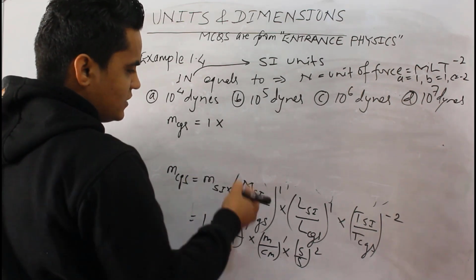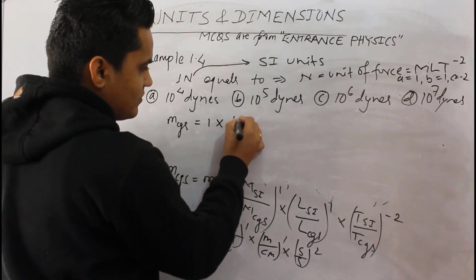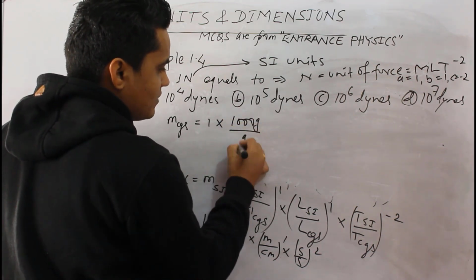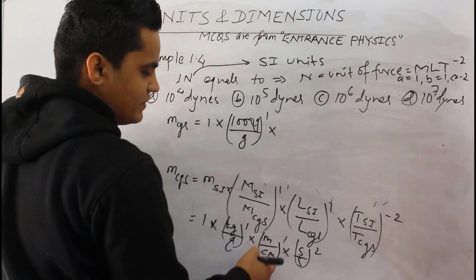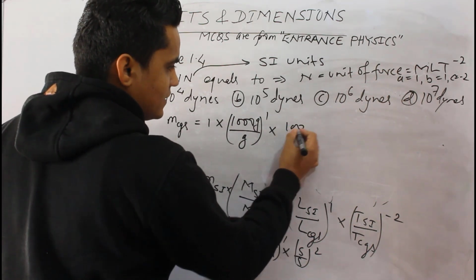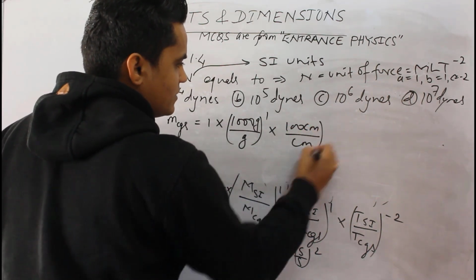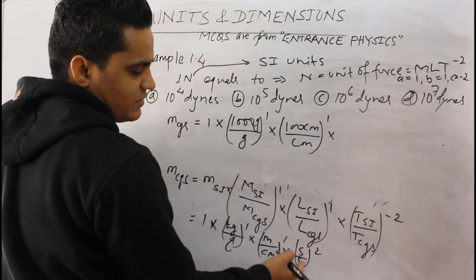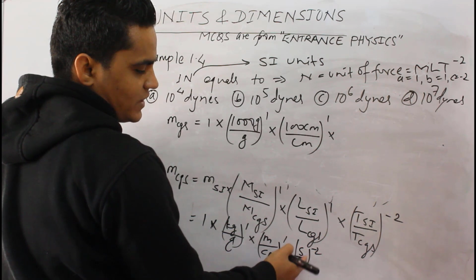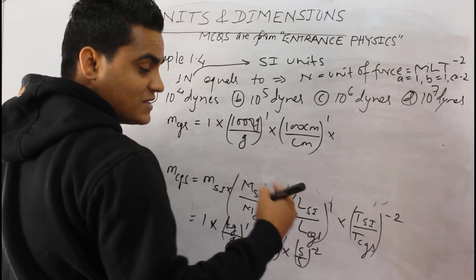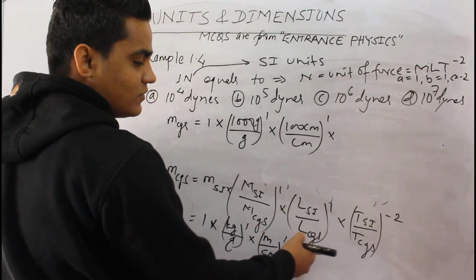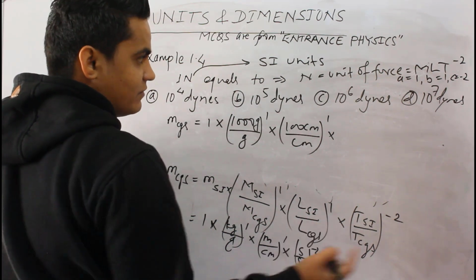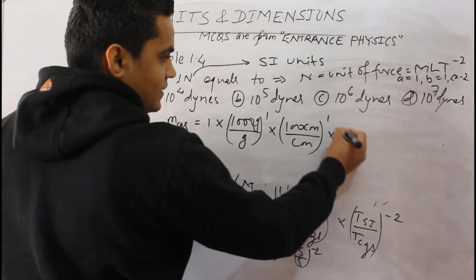So 1 into, if I change kg into gram, then it will be 1000 gram by gram to the power 1. Similarly meter to centimeter, so 100 centimeter by centimeter to the power 1. And remember, if both these are expressed in second, it will be 1, and 1 to the power minus 2. Any index to 1 will result into 1 for real number of indices. Okay, then it is 1.